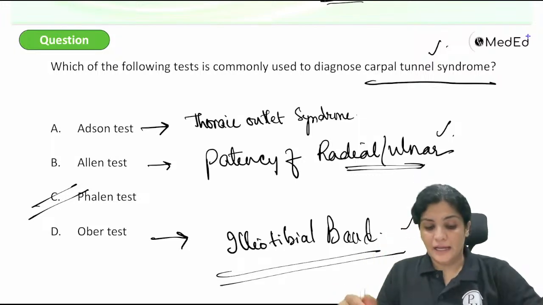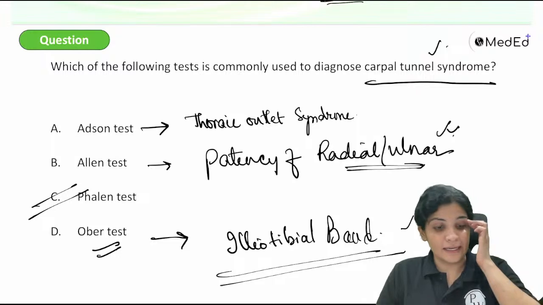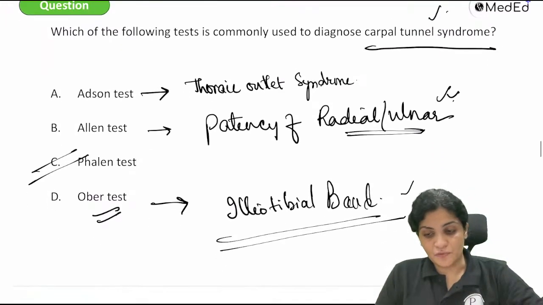Iliotibial band, Ober's test. Allen's test is for patency of the radioulnar collaterals, and then Adson's is for thoracic outlet syndrome, and Phalen's test is for carpal tunnel.